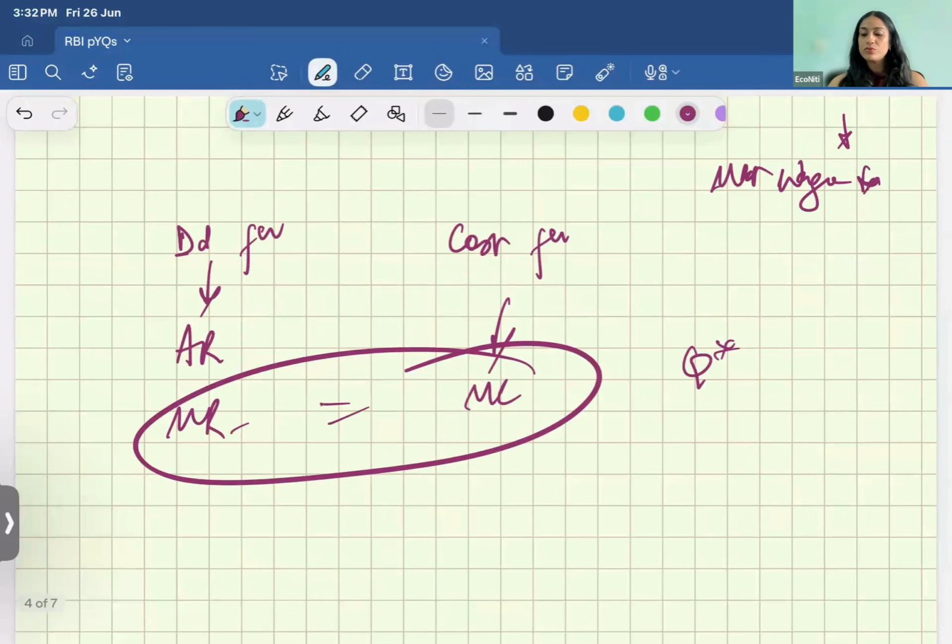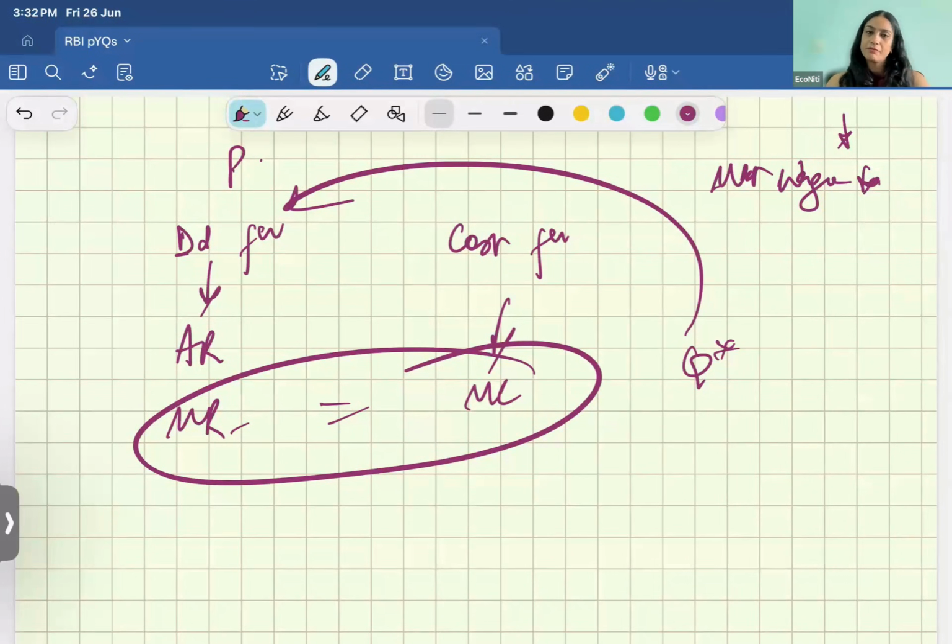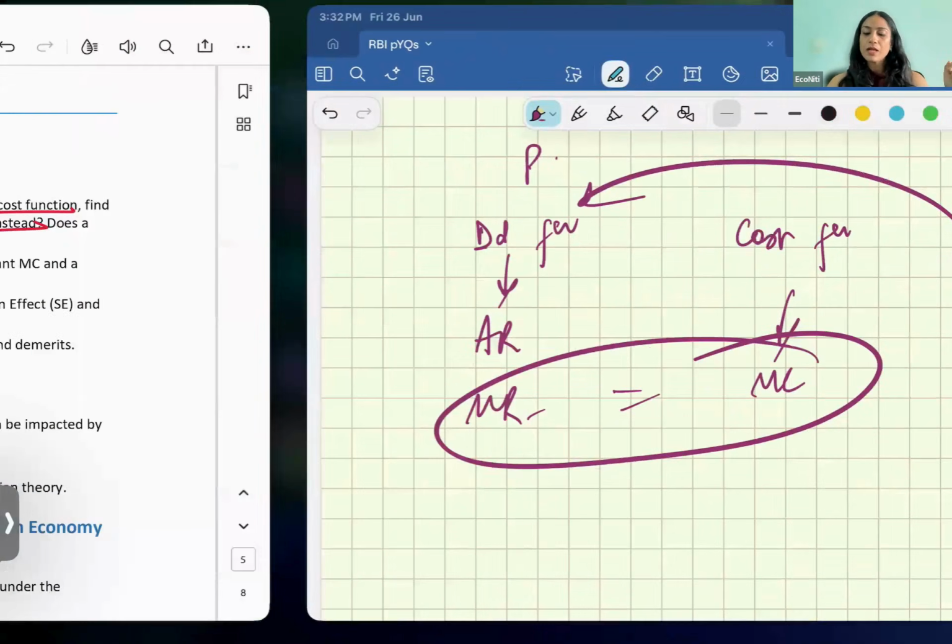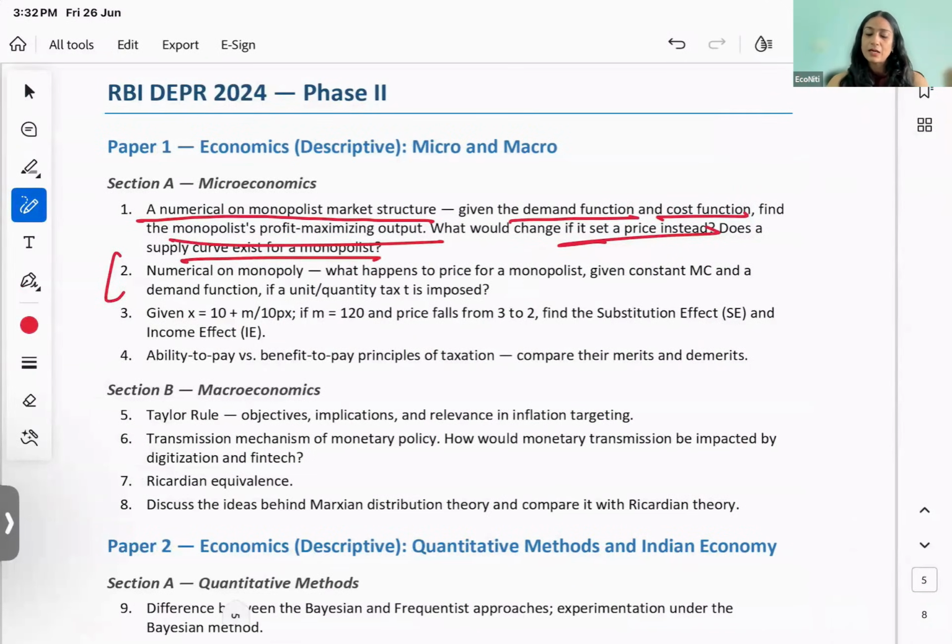And then using your Q star, you can plug it back into the demand function and you will find the price. This part is mechanical, but make sure that you talk a bit about monopoly in the beginning before you solve it. Now the question is that finding, here only the output is asked, so you find Q star. The next is what would change if it set a price instead?